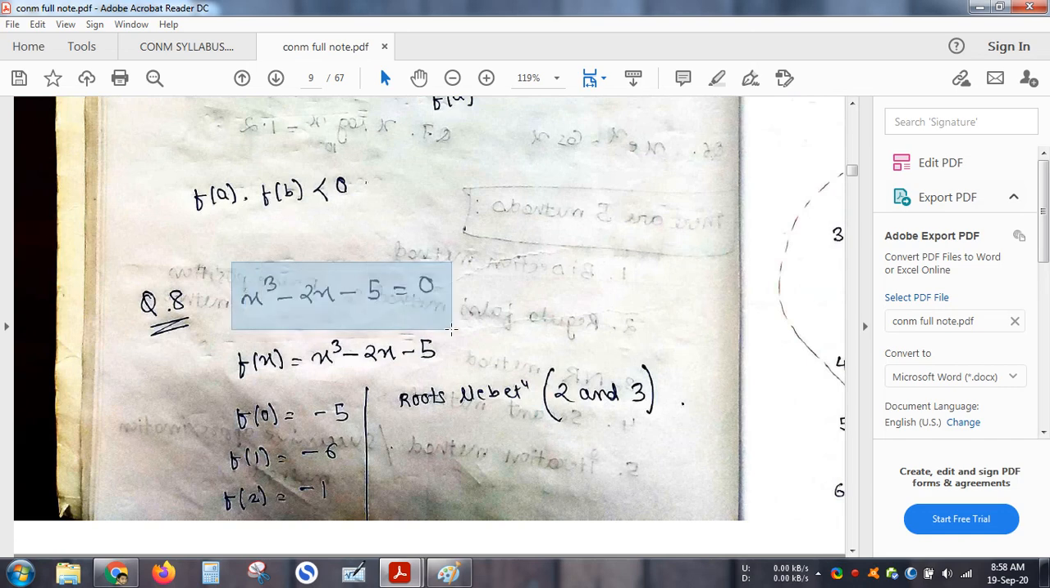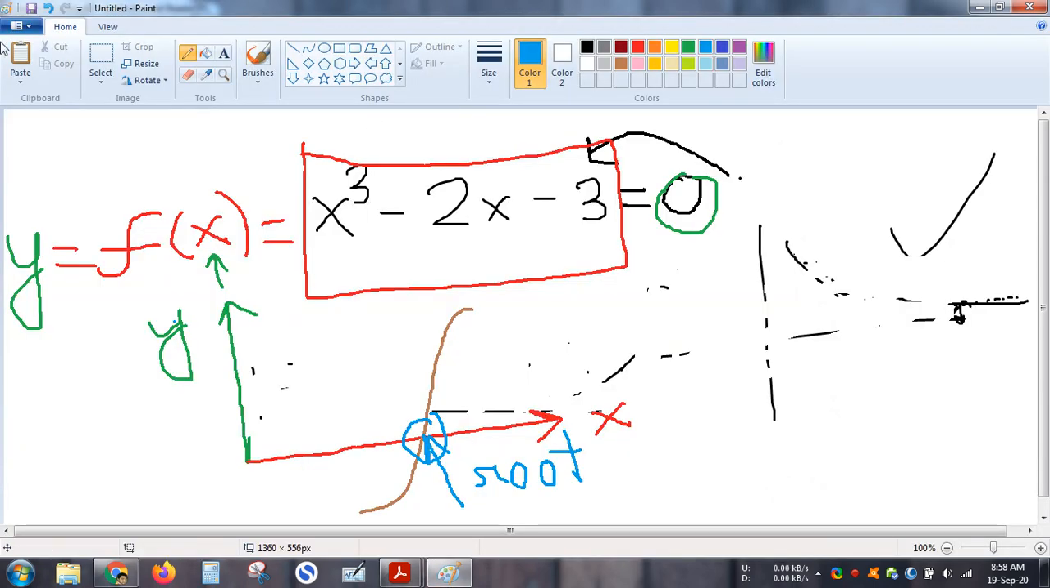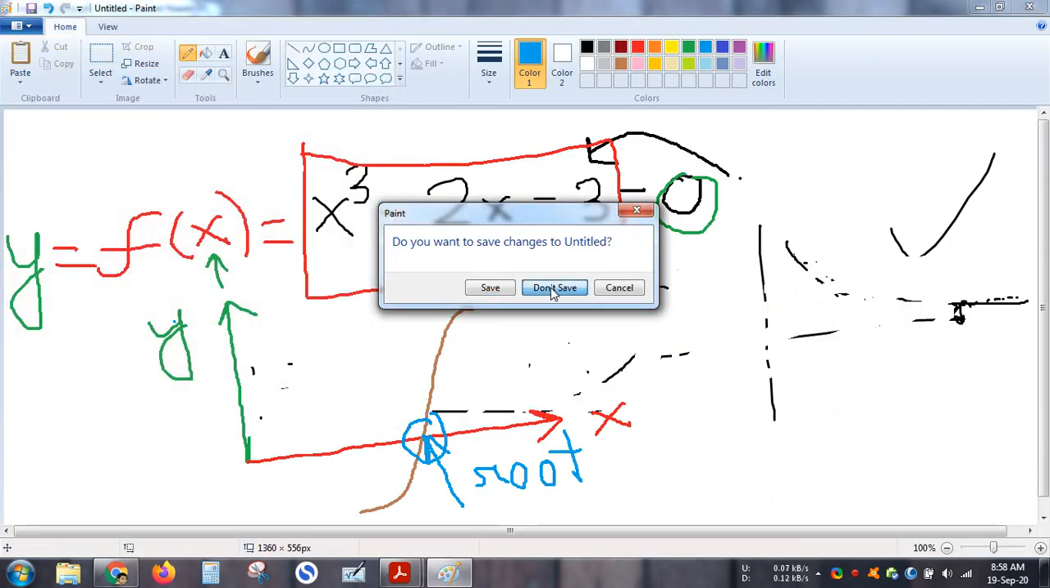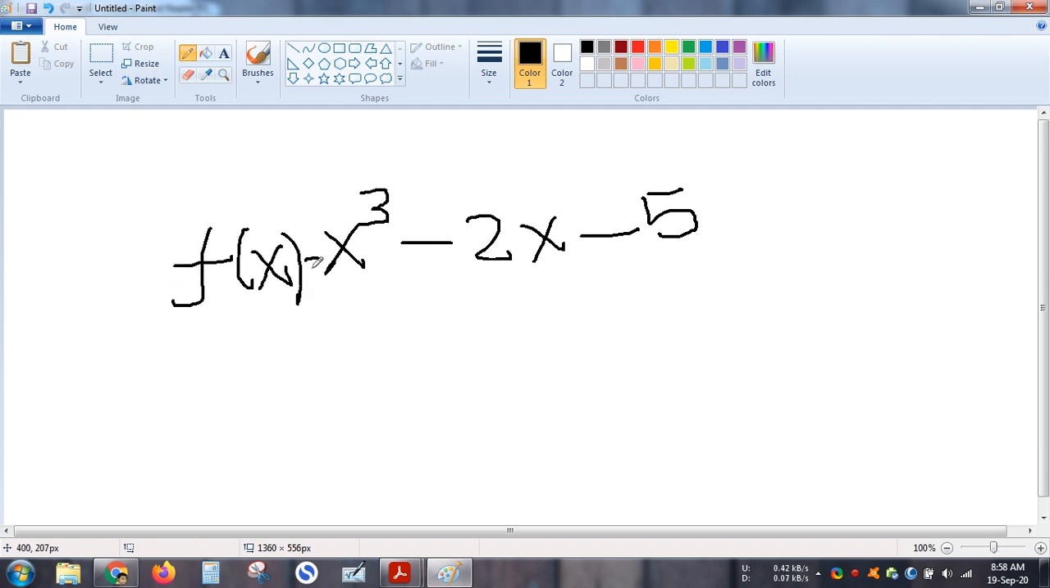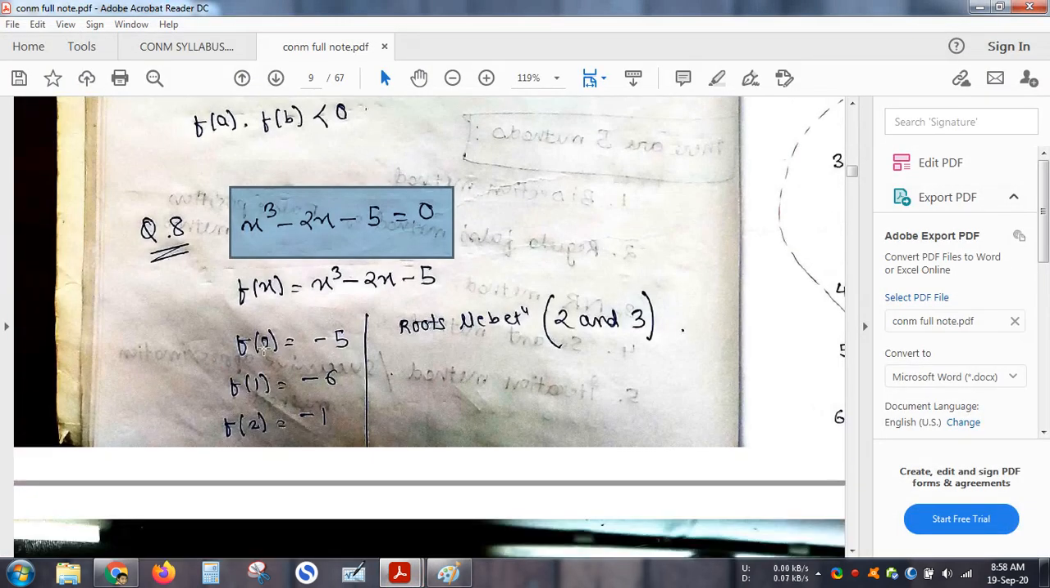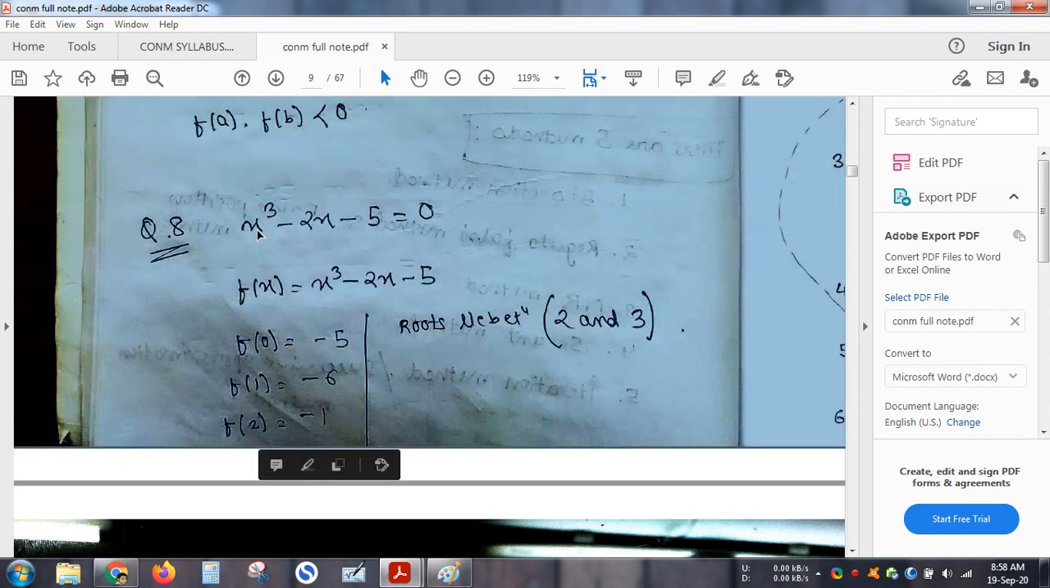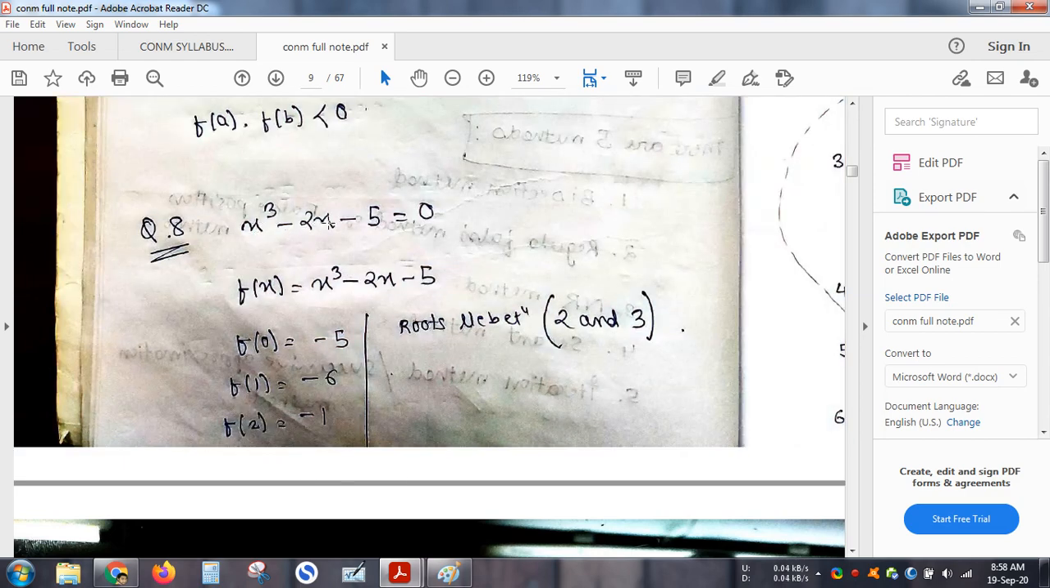Let us see this example. x cube minus 2x minus 5. So let me assume it to be f of x equals x cube minus 2x minus 5. So if I put 0 over here, what will happen? 0 cube minus 2 into 0 minus 5 is minus 5 only, so it is negative. Then let me put 1. 1 cube minus 2 into 1 minus 5 is 1 minus 2 minus 5, means 1 minus 7, means minus 6. Then let me put 2.